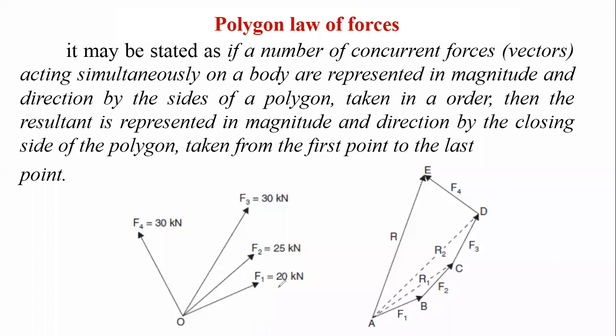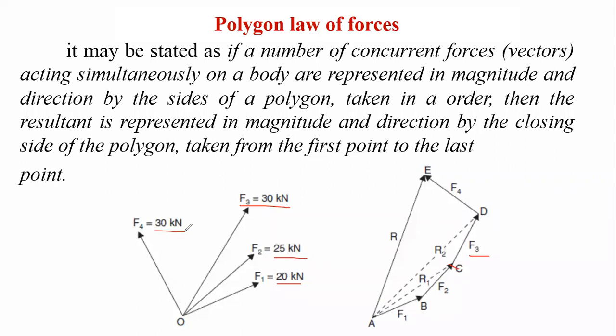Let us see F1. F1 has intensity 20, meaning A to B, a 20 intensity force. Whatever the angle may be, the same angle we have to draw over here. F1 with its magnitude and direction is drawn as AB. After that, F2 is 25, from B to C, having intensity 25. Whatever angle is made, the same angle we have to draw over here up to point C. Again, F3 has intensity 30, meaning C to D. F3 having 30 kilonewton we have to draw over here.